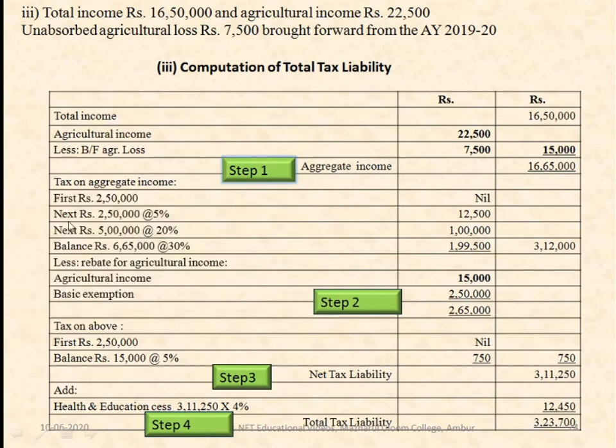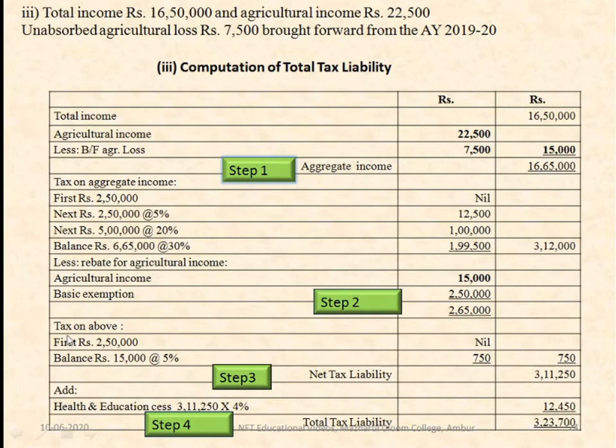So here, this is step 1 which we have calculated. Now coming to step 2, agricultural income is 15,000, and the basic exemption which you can claim is for the first 2,50,000. So if you add this up, you get 2,65,000.